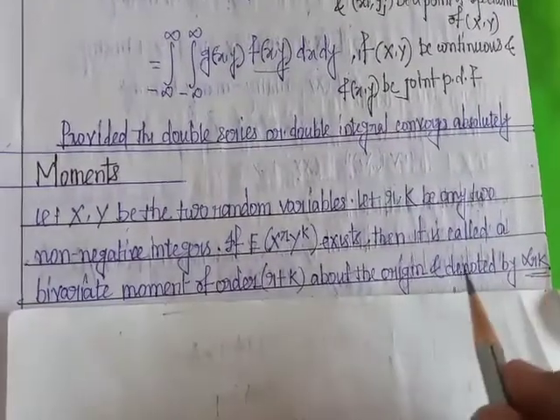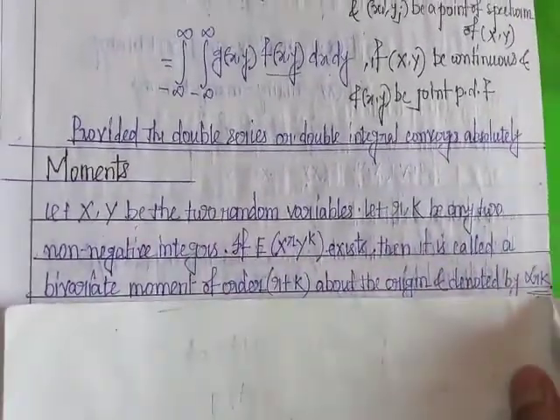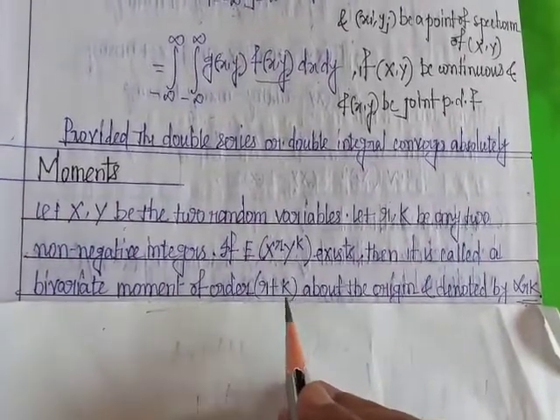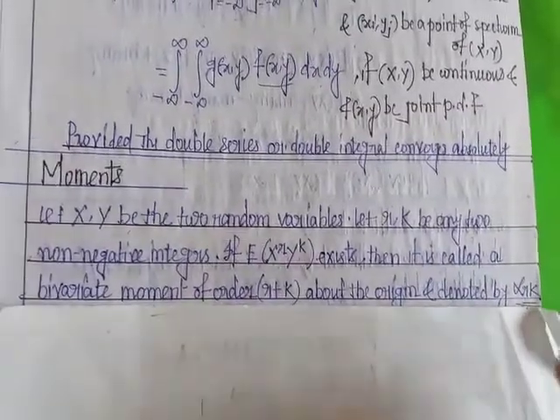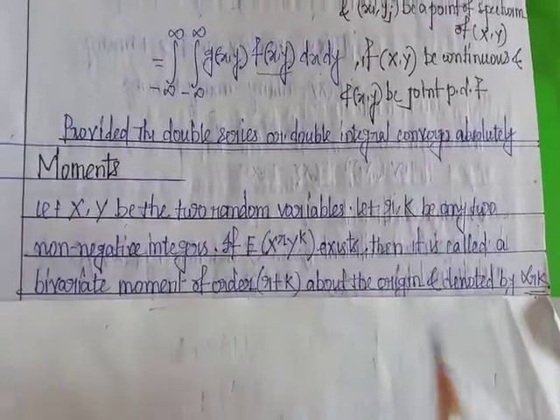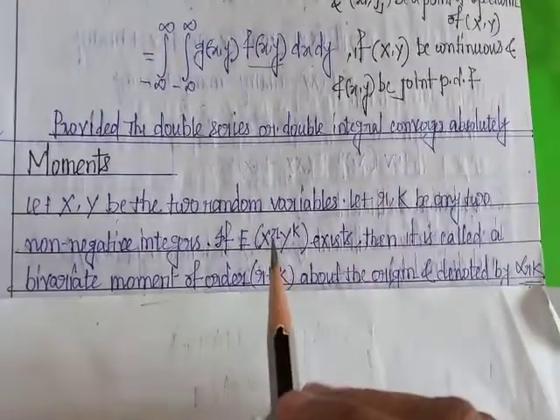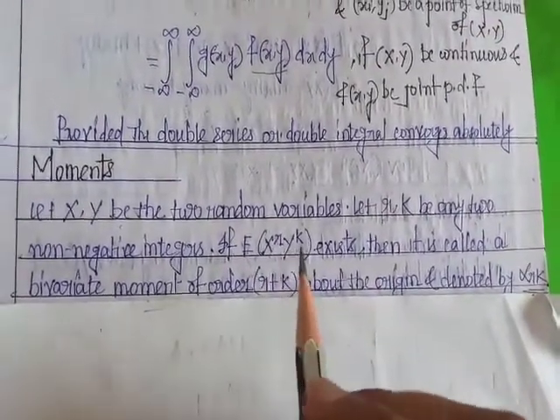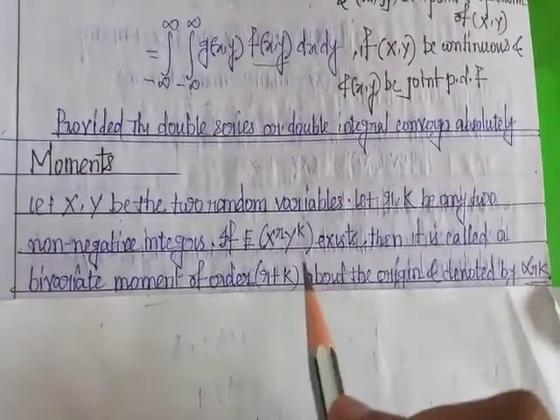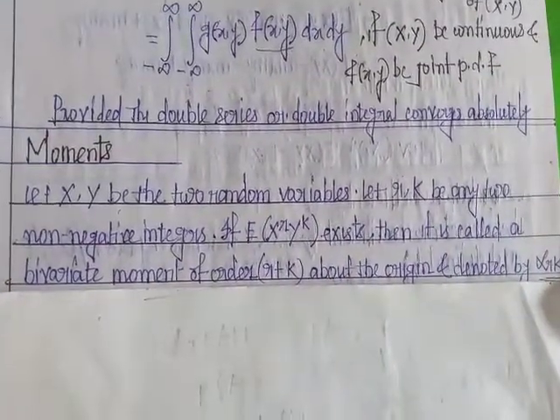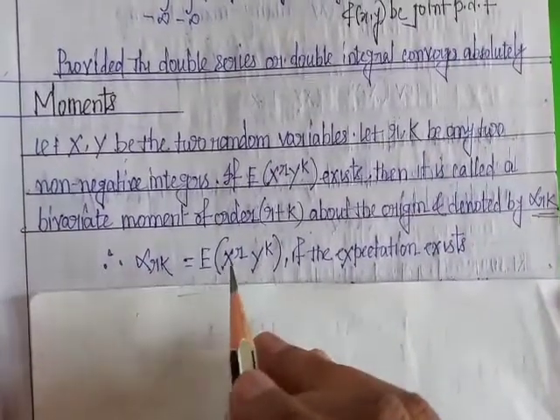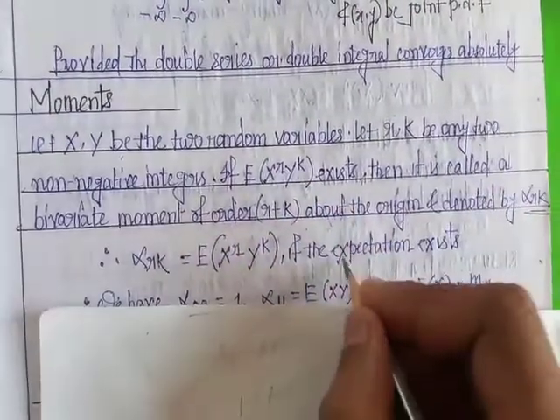Alpha rk is the bivariate moment of order r plus k about origin, provided the expectation exists.